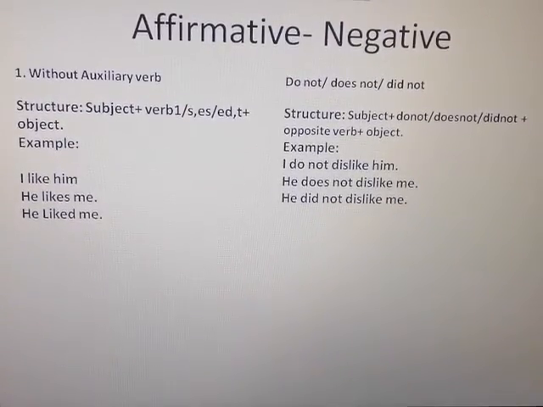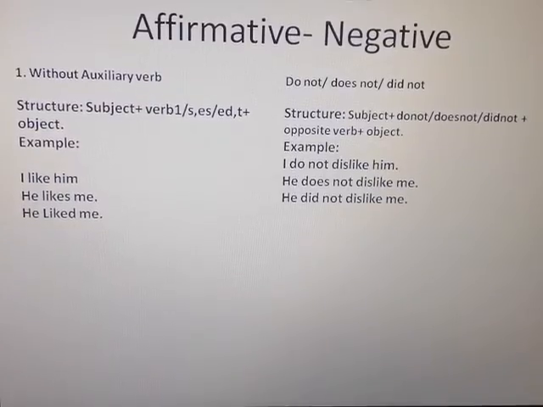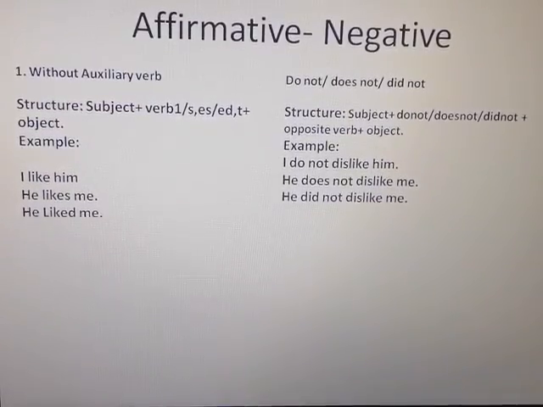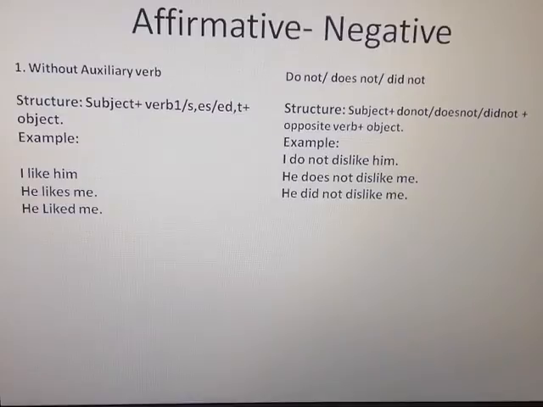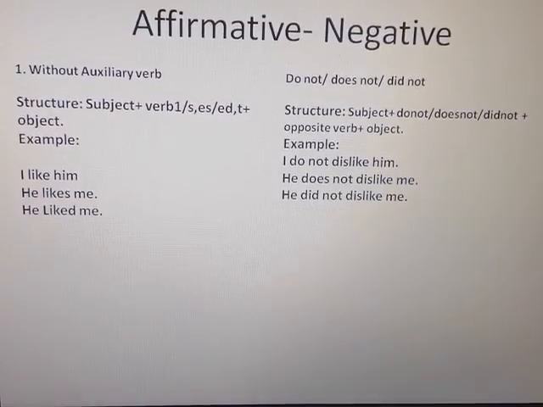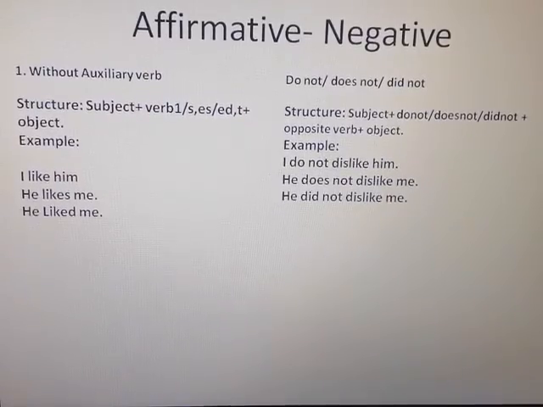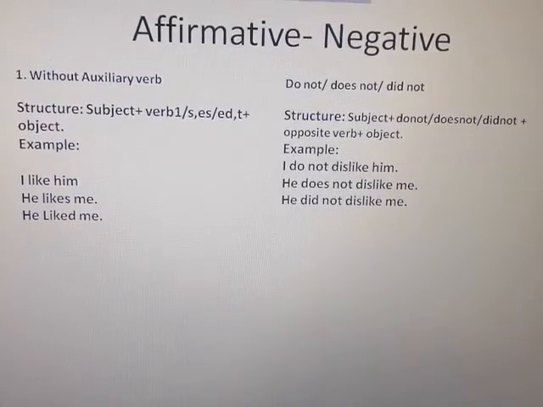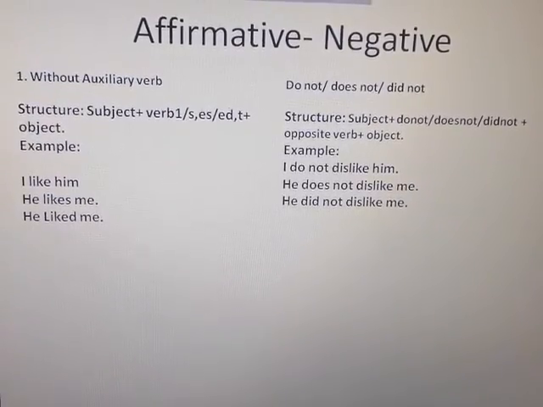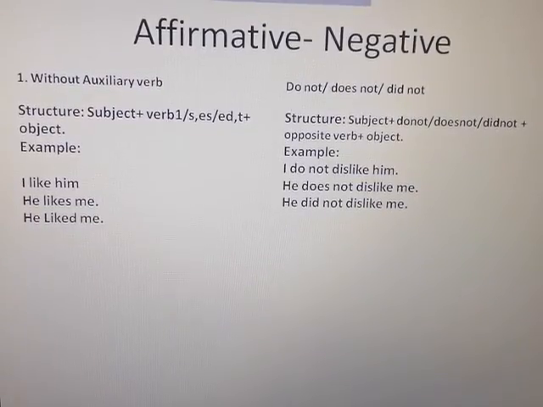I like him. Negative: I don't like him. He likes me. He doesn't like me. He liked me. He didn't like me, because all the negative forms use an auxiliary verb. So, very important to know.